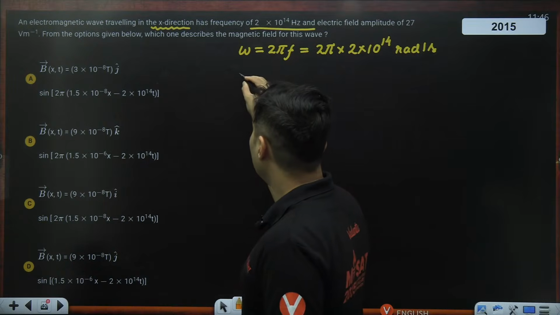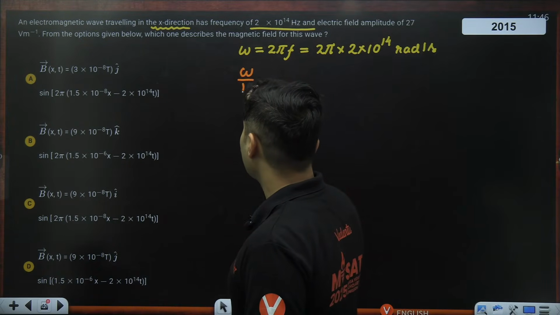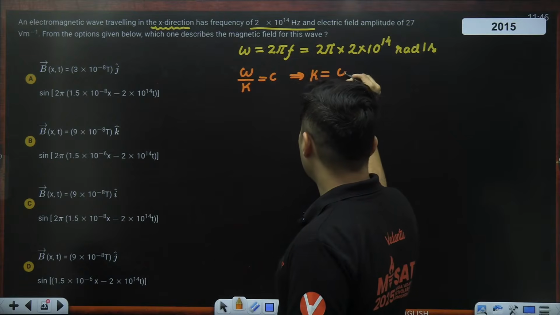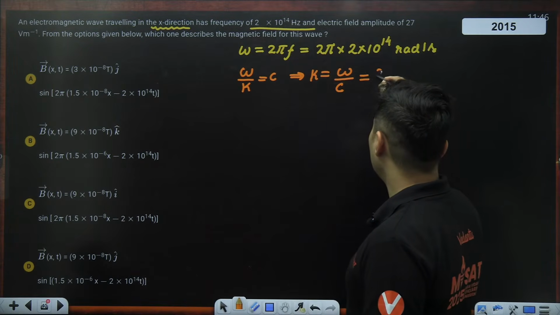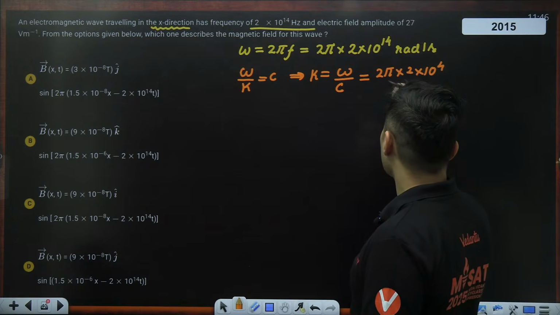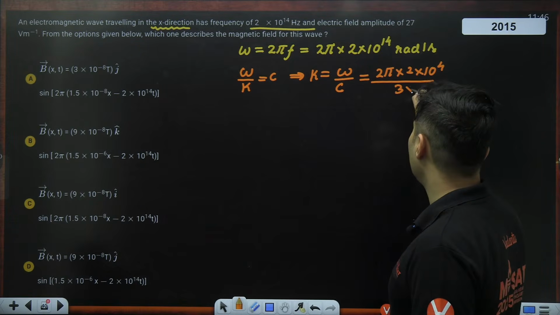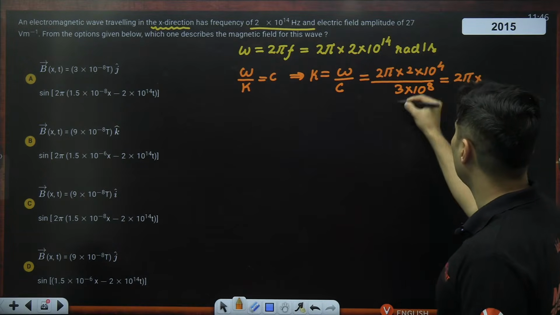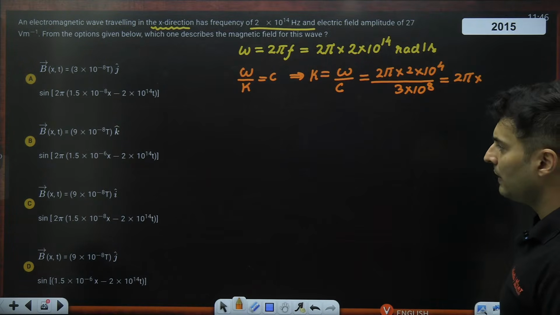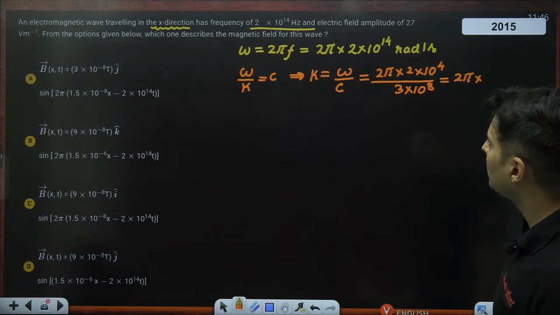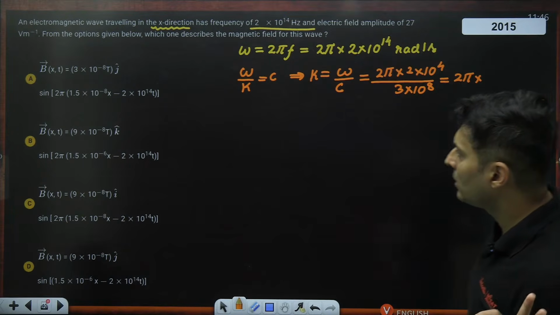How? We know omega by K is speed of light. That means K value will be omega by C. So it will be 2 pi multiplied by 2 into 10 to the power 14 divided by speed of light, which is 3 into 10 to the power 8, which will give me 2 pi multiplied by 2 by 3, isn't it? I'll have 2 by 3 over there. Just check this out. K will be omega by C. Perfect. Nothing wrong over there.